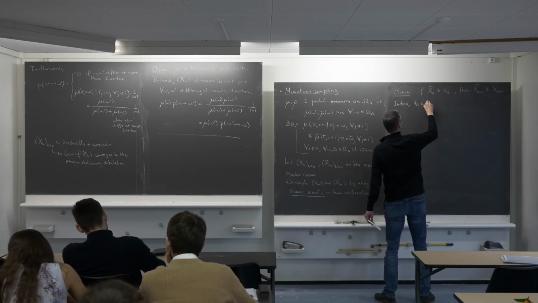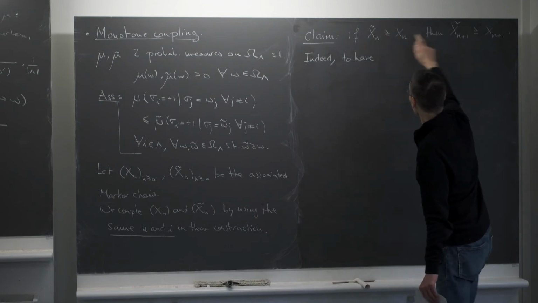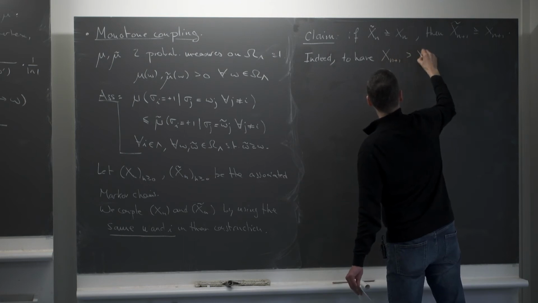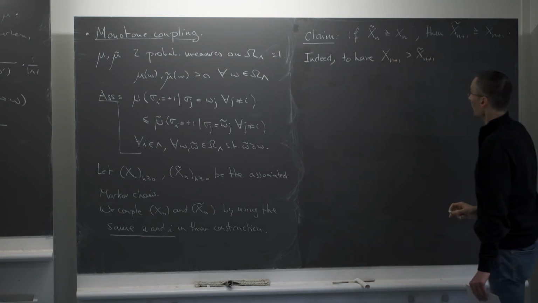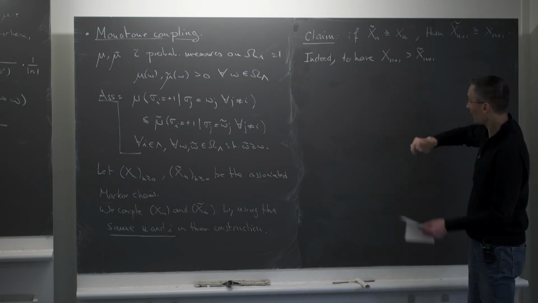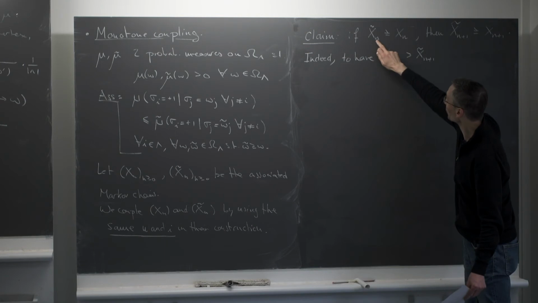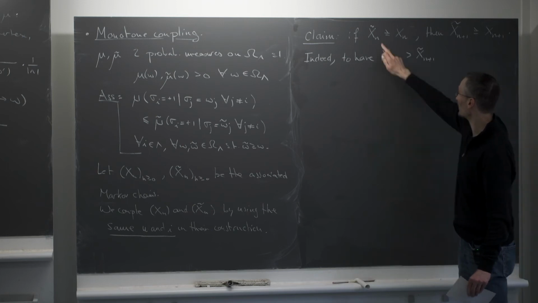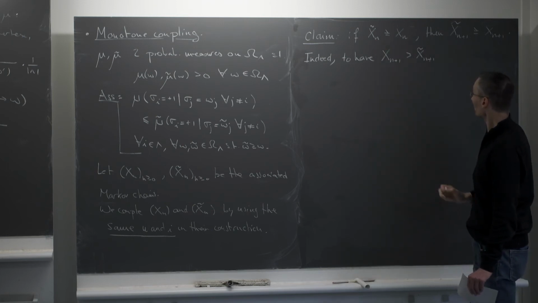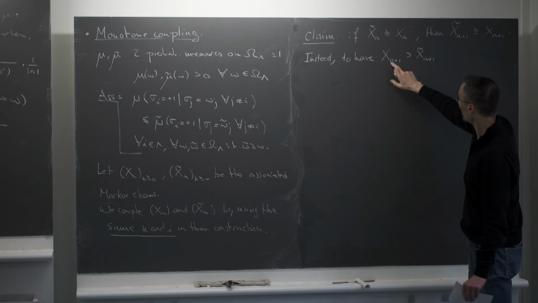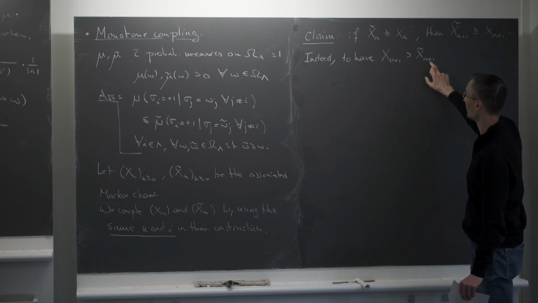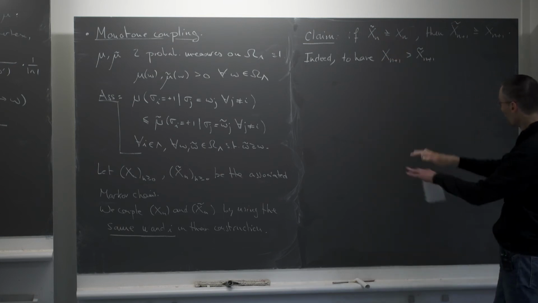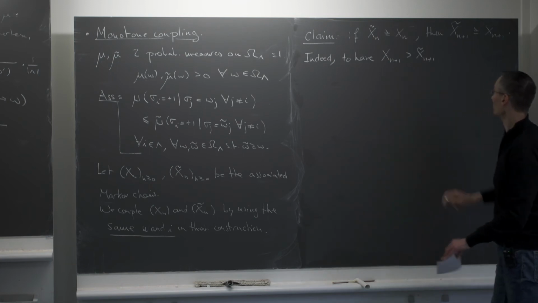To violate the conclusion, to have x_{n+1} bigger than x̃_{n+1}, I certainly need that the vertex i that I'm using to update the chain from time n to time n+1 ends up with a plus spin in x_{n+1} and a minus spin in x̃_{n+1}. It's the only possibility, because if I want it to be bigger, the ordering tells you that at all the other vertices they must be equal, and then at this one it has to be bigger.